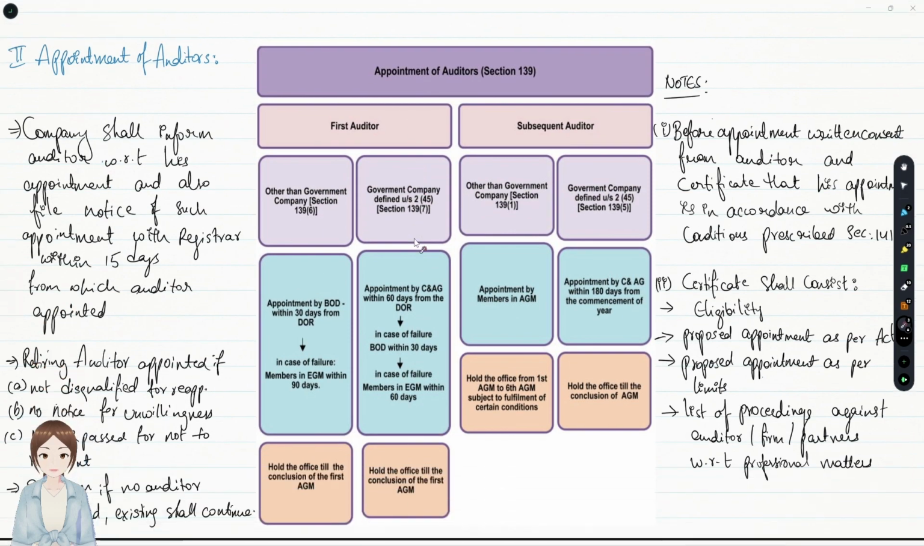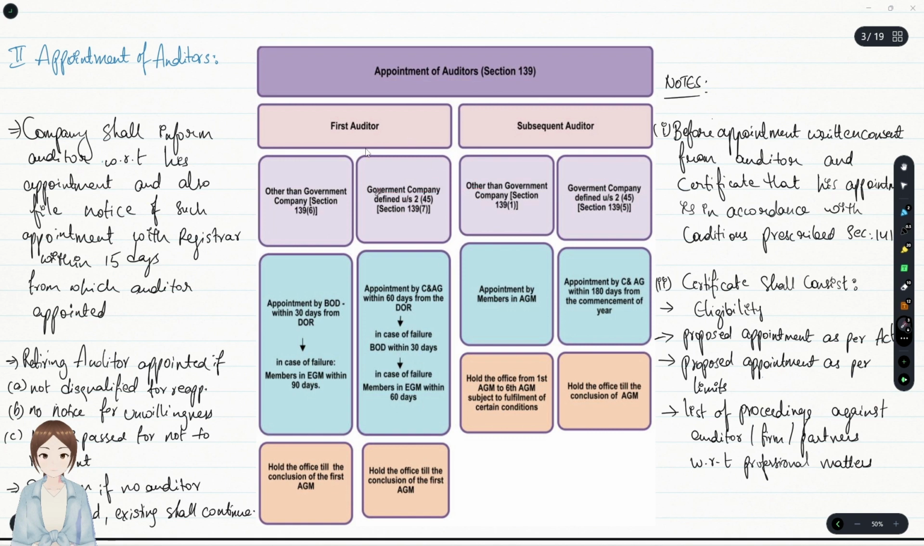And what's the manner of appointment of auditors? If it's the first auditor and the company is other than a government company, it is appointed by the board within 30 days. In case of its failure, members in an AGM can appoint within 90 days from expiry of such 30 days, and such first auditor holds the office till the conclusion of the first AGM.